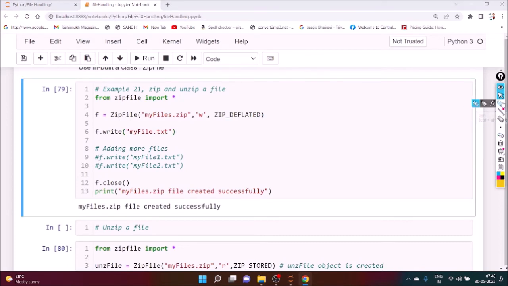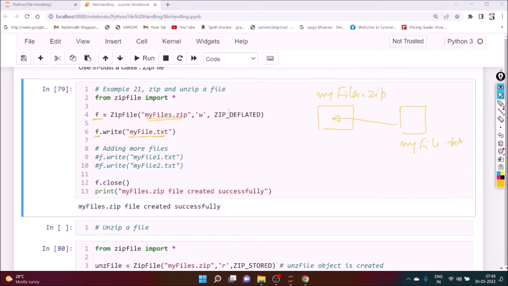Suppose my file name is myfiles.zip. Okay, another file is there. This is myfile.txt. In that particular zip we want to store this particular file, in that particular zip we want to zip this particular file. So first of all create that file, and in that we have to store that file name. Are you getting my point?